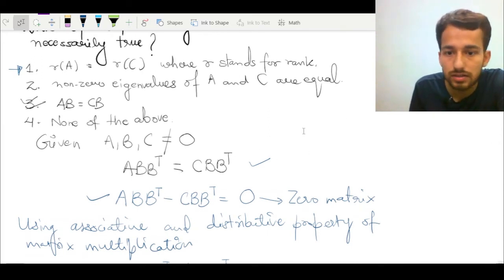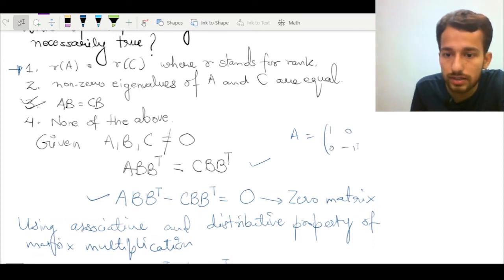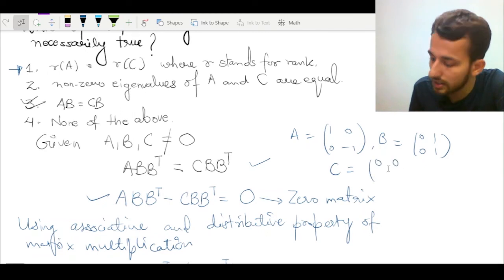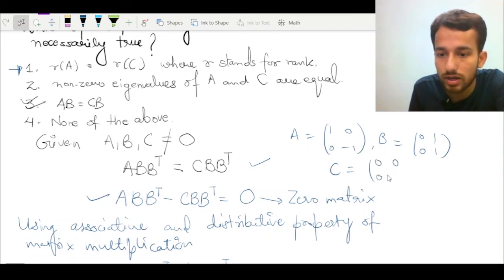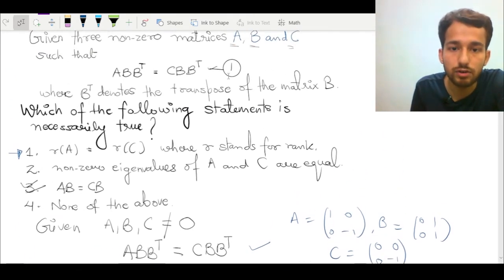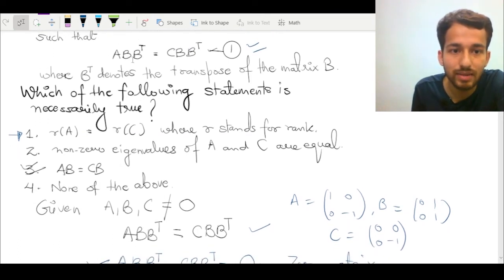Let me do it here. Let me choose my A to be, suppose, a 2 by 2 matrix, which is 1 0 0 minus 1. I have chosen my B to be 0 0 1 1, and C to be this one. These three matrices I have just noted down, and I created this example, and it worked fine in our case. So now using these matrices, we have to prove that this condition holds. You can easily check, I left it to you to check, that A B B transpose is the same as C B B transpose. You have to check yourself.